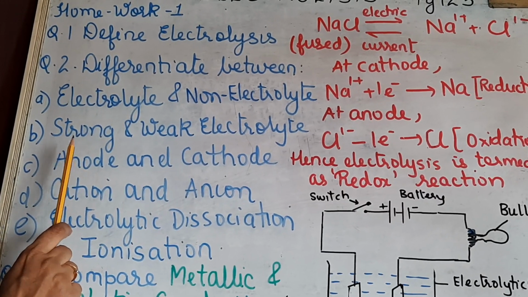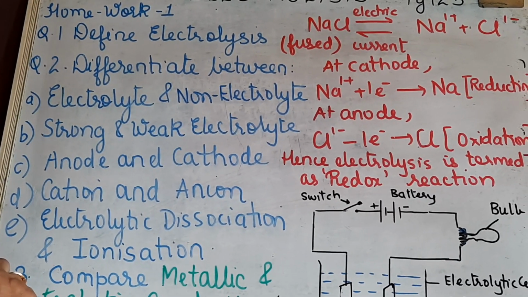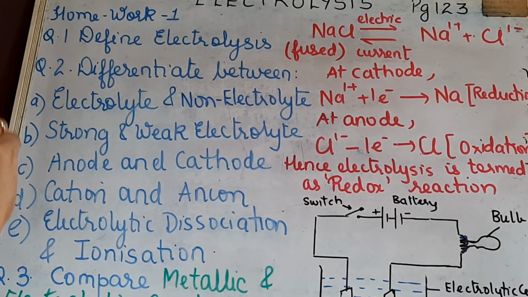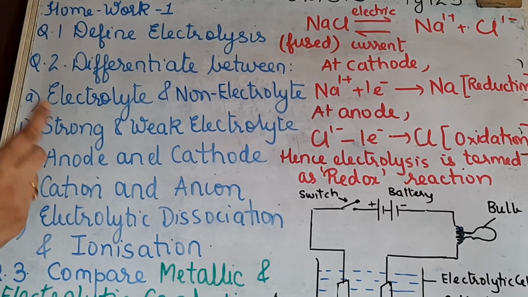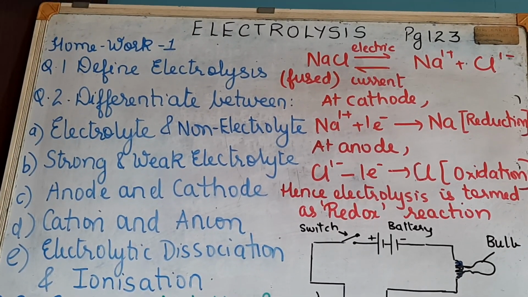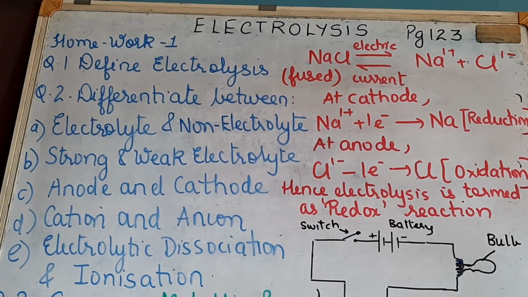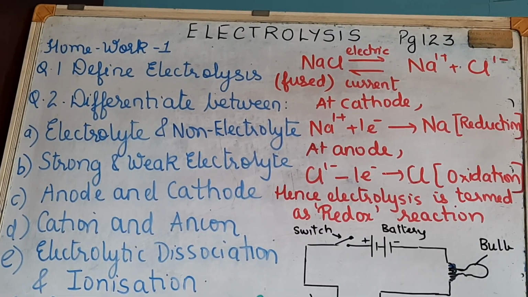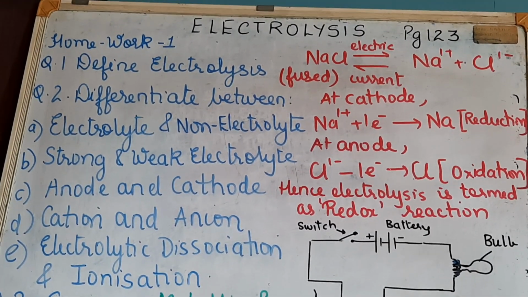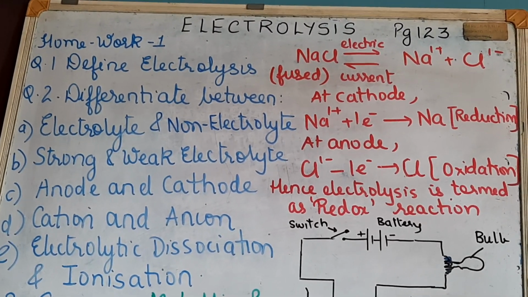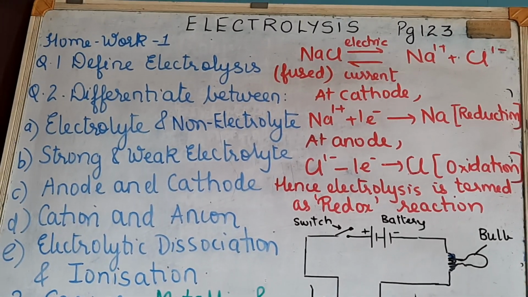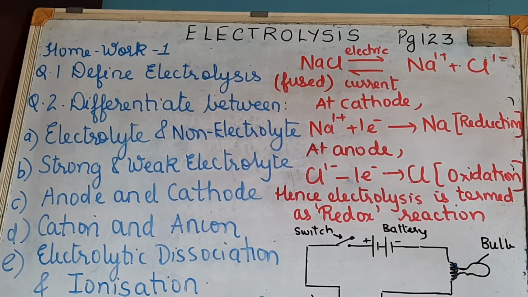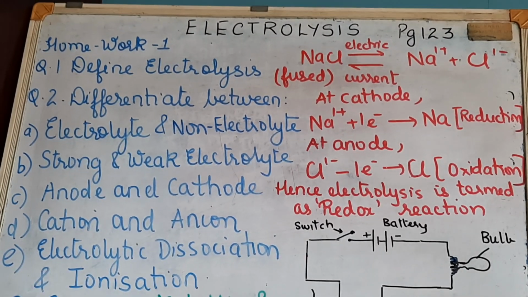Now you have to understand that a strong electrolyte will undergo complete dissociation. Do you remember what dissociation was? This was the last point in the comparison of the properties of electrovalent and covalent compounds. A strong electrolyte will undergo complete dissociation in aqueous solution to form a large concentration of ions. And a weak electrolyte undergoes only partial dissociation in aqueous solution to form a low concentration of ions.